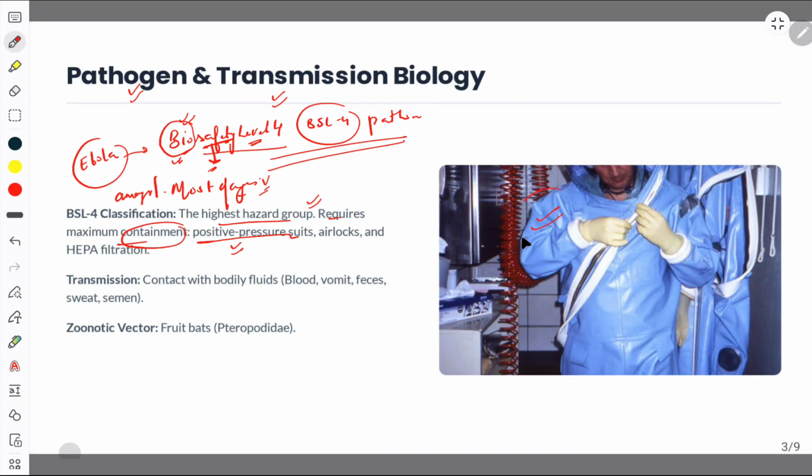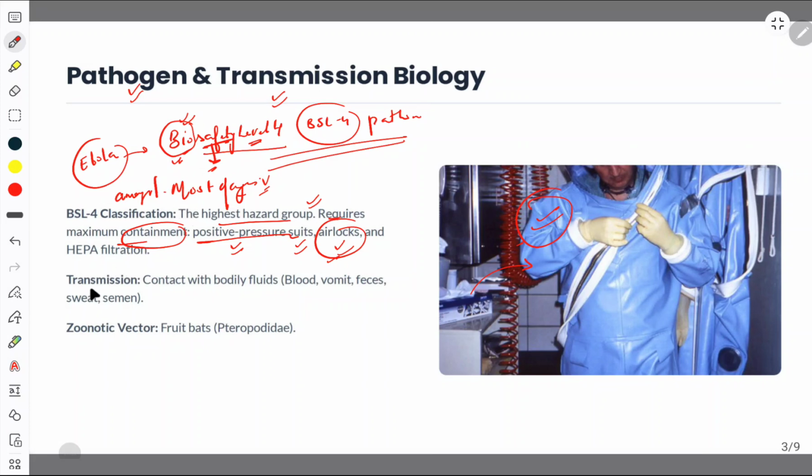You can see in the image that the virus should not get inside the body of the one who is researching the Ebola virus. So this requires positive pressure suits, also airlocks, and also HEPA filtration. These are the terminologies related to the BSL-4 classification, nothing else.